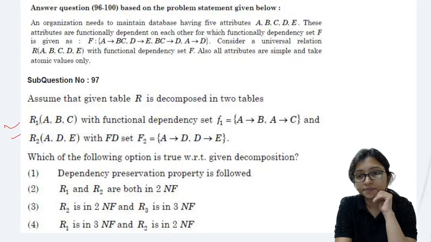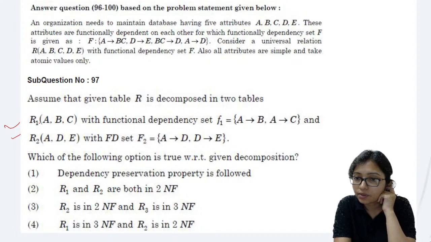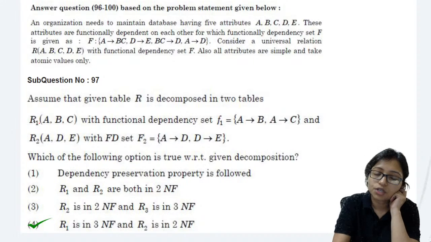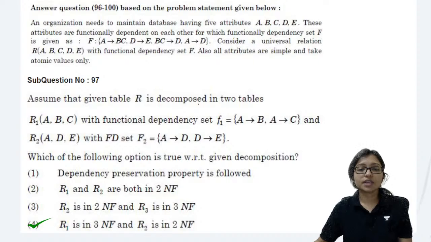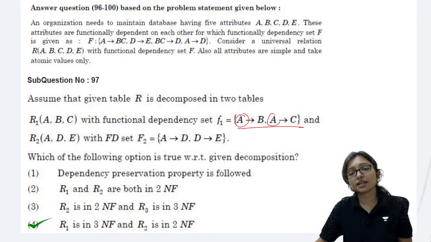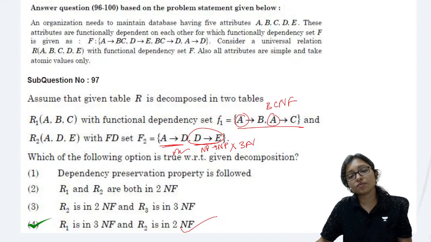After dividing, what will be the correct answer? Yes, option 4, that is R1 is in 3NF, because actually R1 will be in BCNF because both are candidate keys. That's why it is in BCNF. And this is A implies D, D implies E. This part is okay, but in this part it is non-prime to non-prime, and that's why it will not be in 3NF, but this will be in 2NF. So answer will be this one.